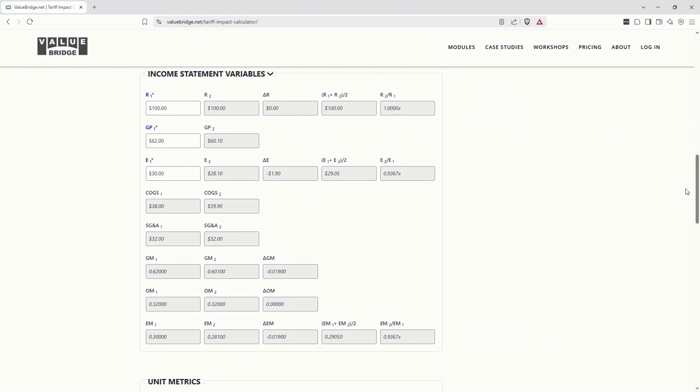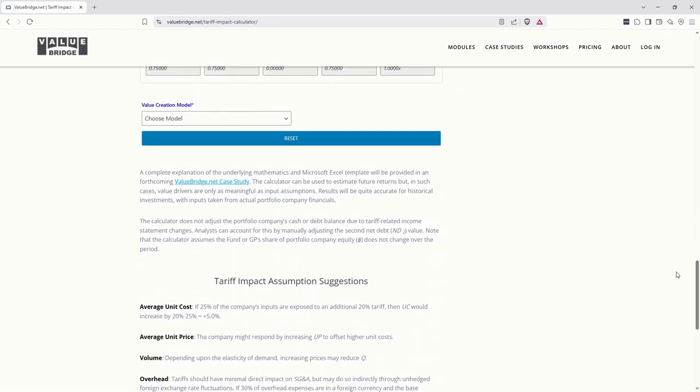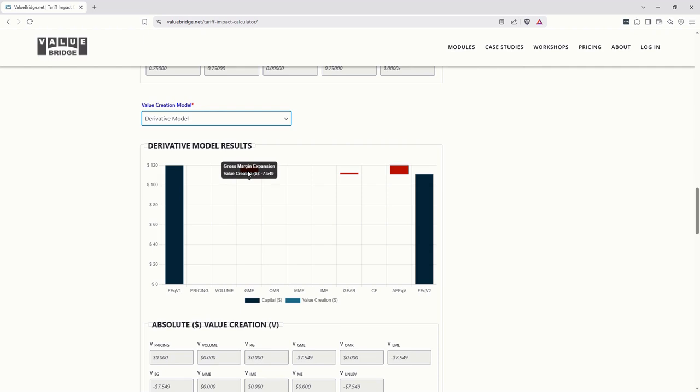When we scroll down to the income statement, we see that the gross profit margin decreases from 62% to 60.1%. COGS increases from 38 to 39.9, and EBITDA decreases from 30 to 28.1. Turning on the chart shows that 7.5 of the loss comes from lower gross profit margins, and another 1.6 comes from gearing, because the modest leverage in the deal causes equity to fall a bit faster than the enterprise value.